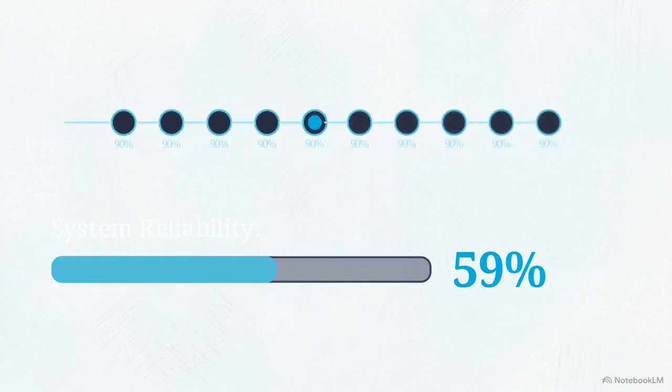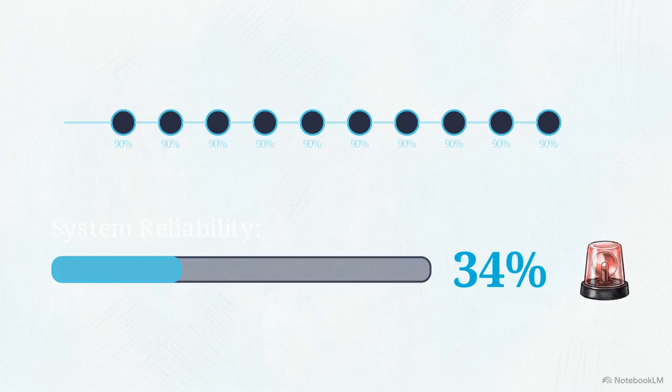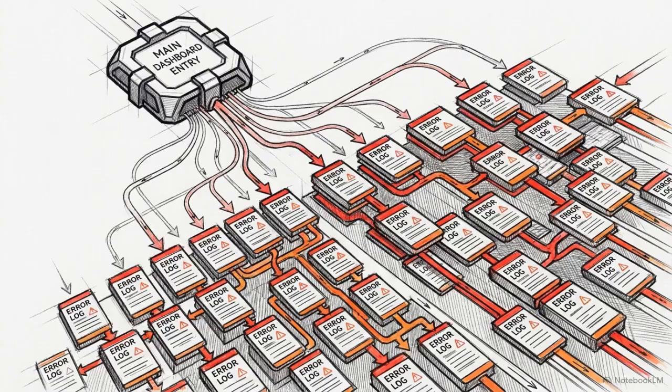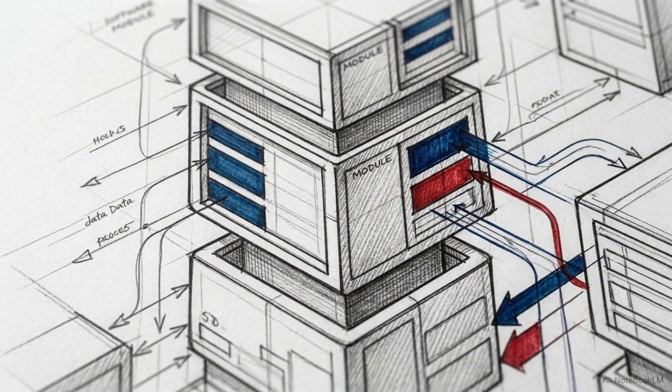By step 5, the total success rate has dropped to 59%. At 10 steps, the mathematical decay is even more severe. The reliability of the entire system locks in at just 34%. Because errors in these feedback loops compound, a single logical slip early on can lead the system down an inescapable path of flawed reasoning. In high-stakes environments, this makes simple prompt engineering insufficient for production. Reliability in autonomous systems is a structural engineering requirement.